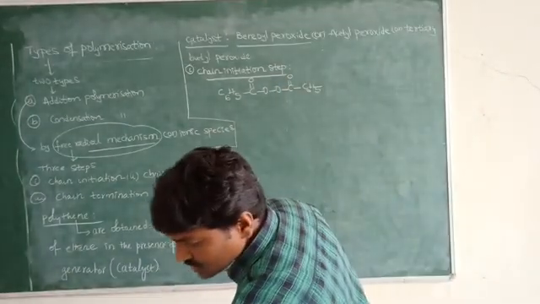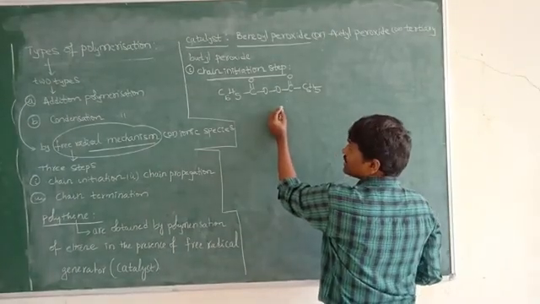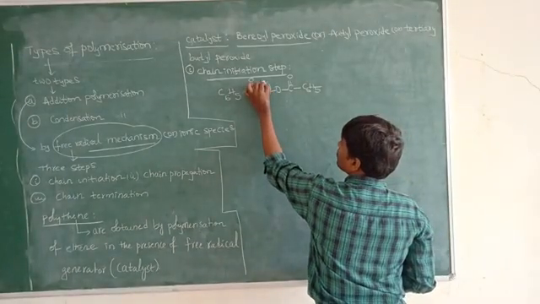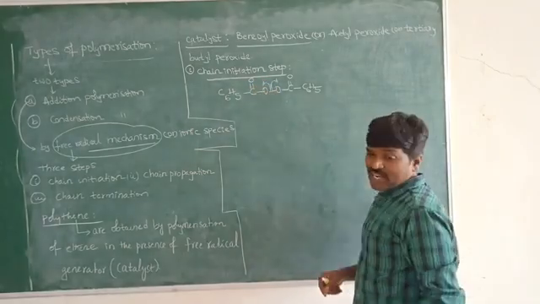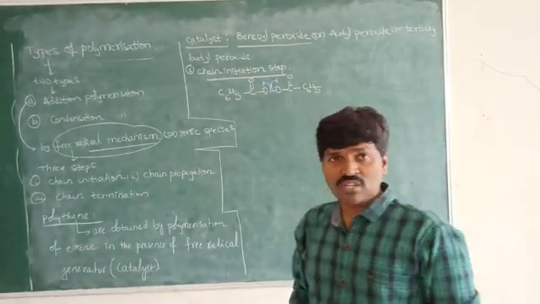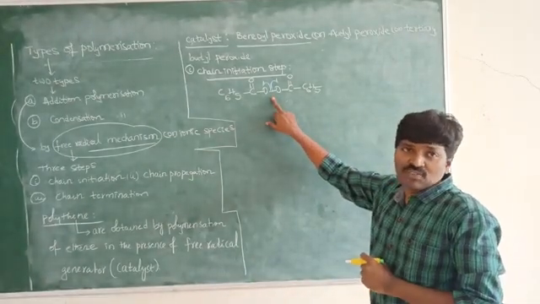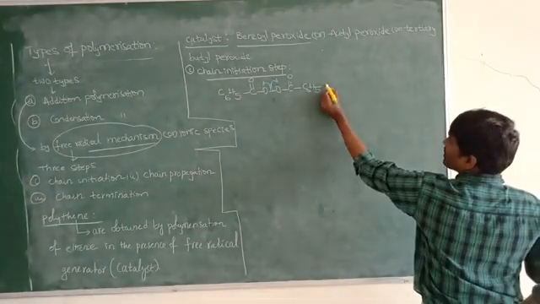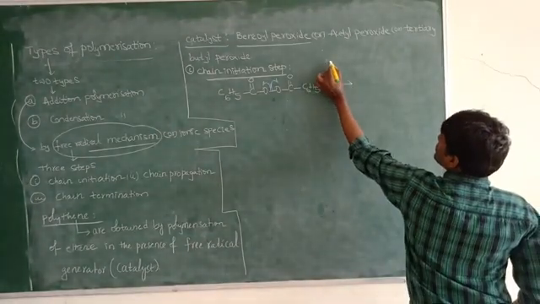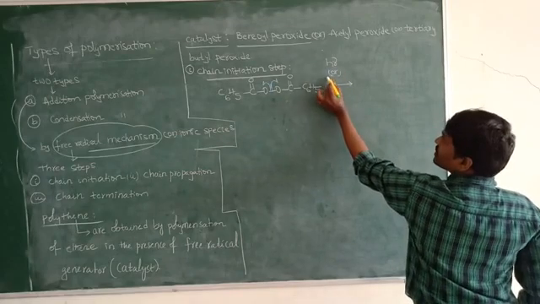Okay, now this is the formula of benzoyl peroxide. Now this benzoyl peroxide is undergoing which type of mechanism? Free radical mechanism. Already we know in free radical mechanism we observe the formation of the free radicals here. So the reaction is carried out in the presence of sunlight, h nu, or heat.